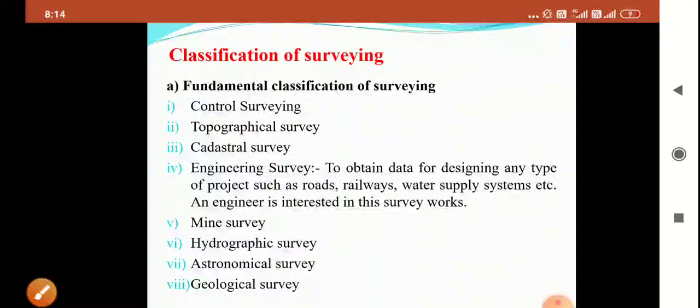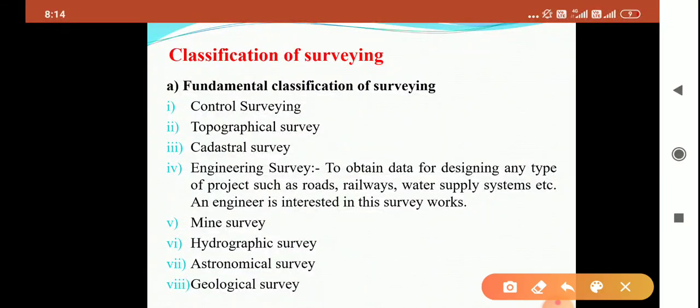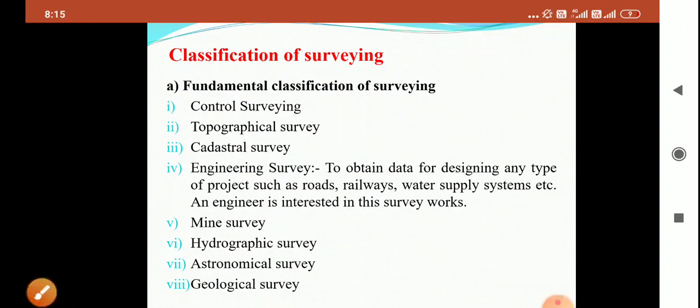Next, what is astronomical survey? The survey of the moon and stars is known as astronomical survey. What is geological survey? The survey of different types of rocks such as metamorphic rock, igneous rock, and sedimentary rock. The collection of data related to all types of rock is known as geological survey.